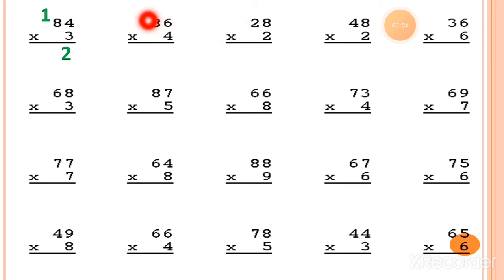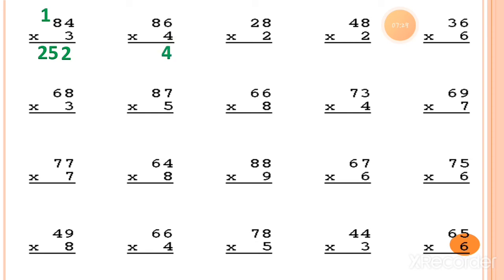Now 3 8s. 3 8s is equal to 24, plus 1 you have to add into the 24 is equal to 25. So here is the answer, 252.